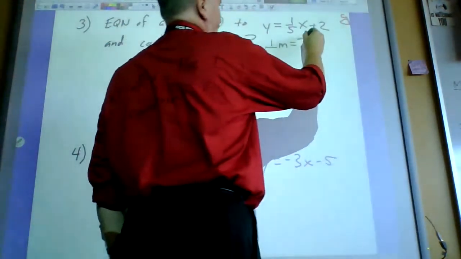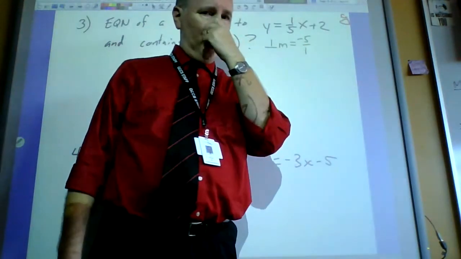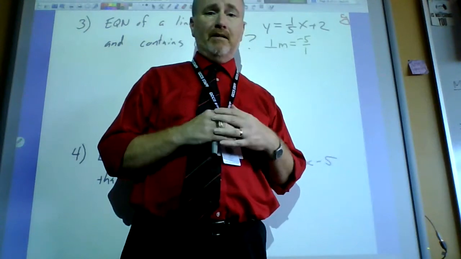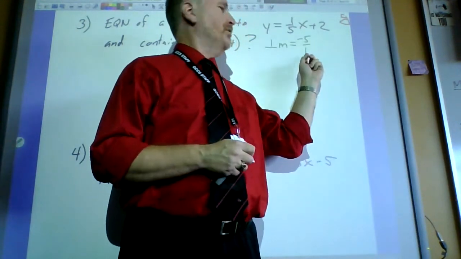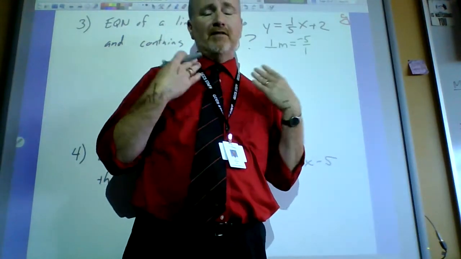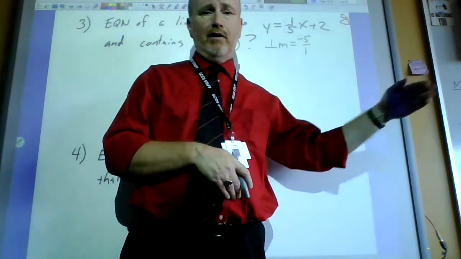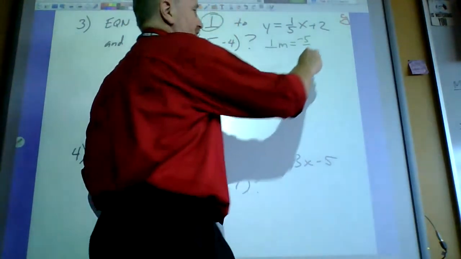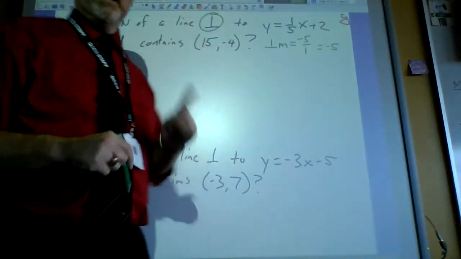All right. Now, a lot of people are saying, hey, Mr. Metcalf, negative 5 over 1, that's really just negative 5, right? Can I use negative 5? Yes, for math purposes, please just use negative 5. Even with the answer, most people would not put that over 1, though it is a slope. Some people say slopes are nicer as fractions, so you have your rise and your run, but it's not necessary. So if you want to just use negative 5 as your perpendicular slope, that's fine. But there's ingredient number 1.